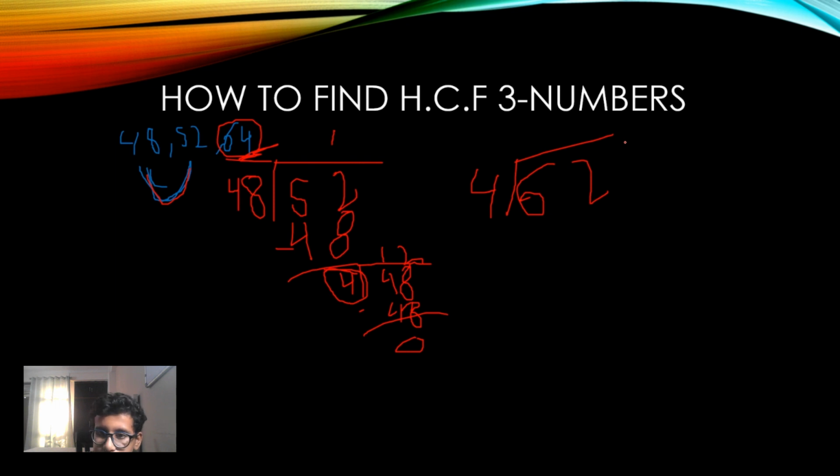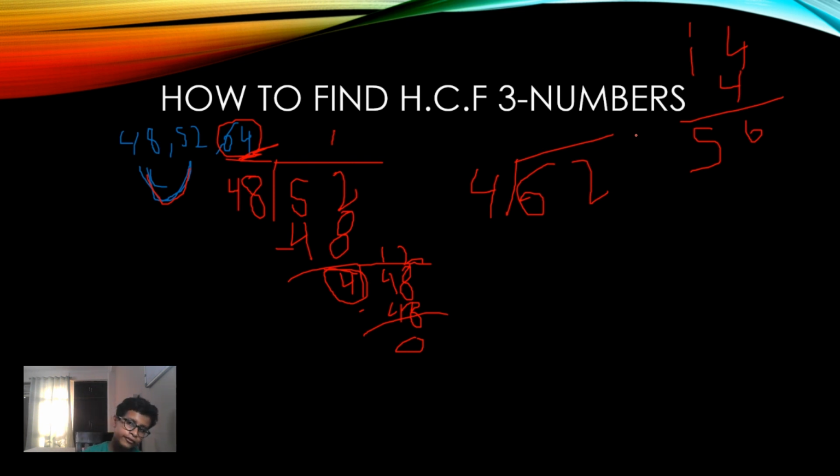So 4 into 14, let's try. 4 into 4 will be 16. 1 will carry, 4 plus 1, 56. So 56 it comes. Then 4 into 15 will be 60.